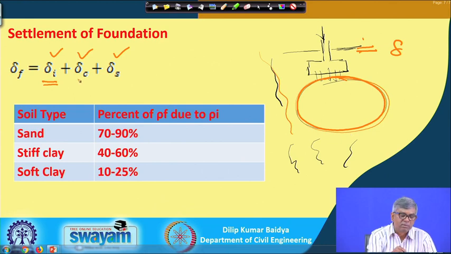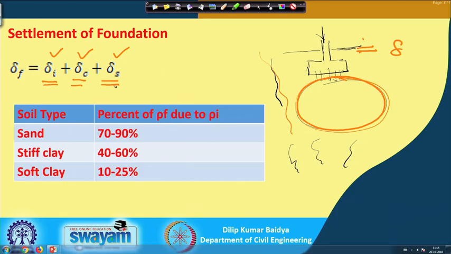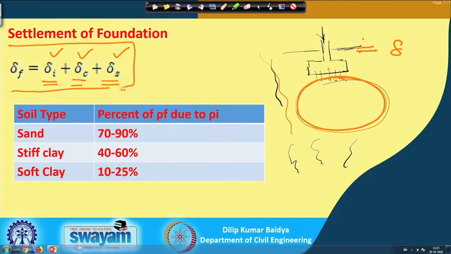Delta C is the consolidation settlement that happens because of the reduction in void ratio of the soil mass, and that mechanism will be there for saturated fine grained soil. And another is delta S. After completion of the consolidation settlement, even after a long time there may still be some amount of settlement, and that is called secondary settlement. It happens because of many reasons, creep and other effects. So, these three parts will make up the total settlement of the foundation.